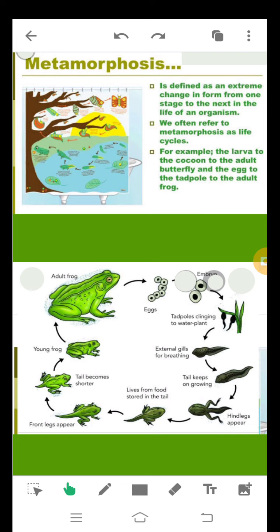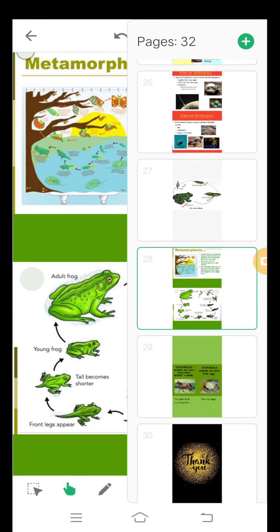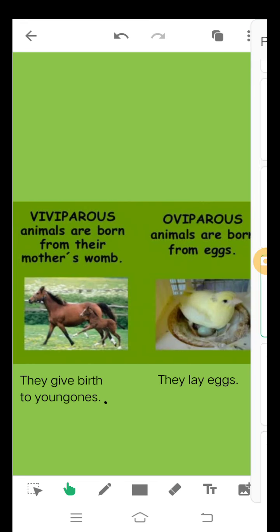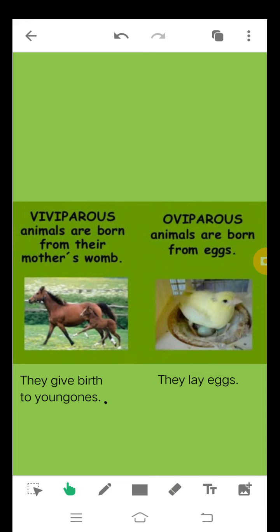Now, whatever we discussed here, you saw that some organisms are giving birth to the young ones directly, whereas some organisms lay eggs, and from the egg the new organism grows. And on that basis we have two types of animals called viviparous and oviparous. What are these viviparous and oviparous? The viviparous animals are born from their mother's womb. That means the viviparous animals give birth to young ones directly. We don't have eggs in such animals.